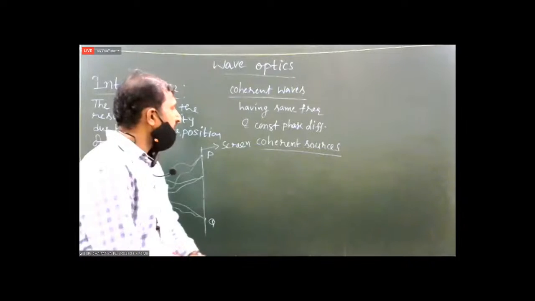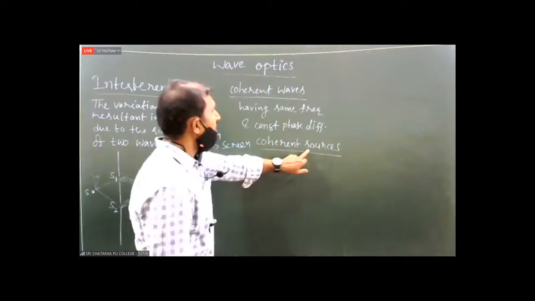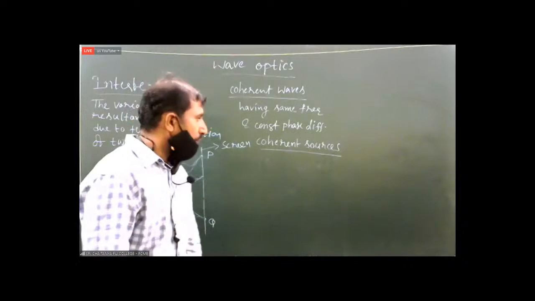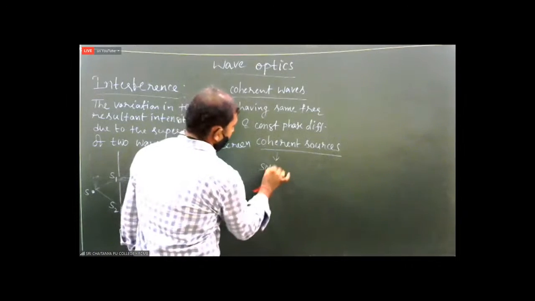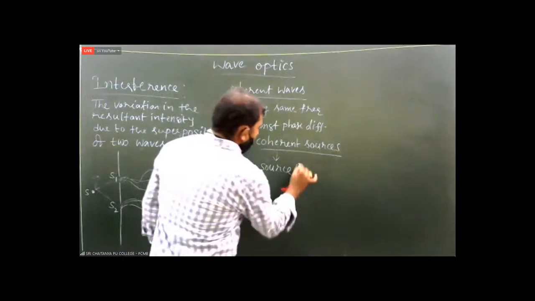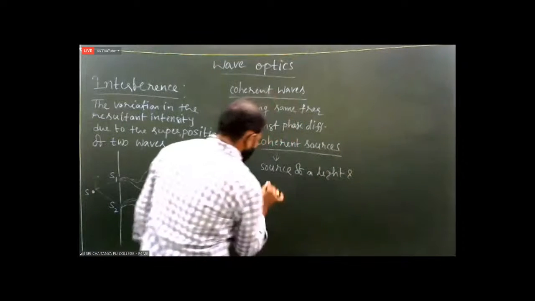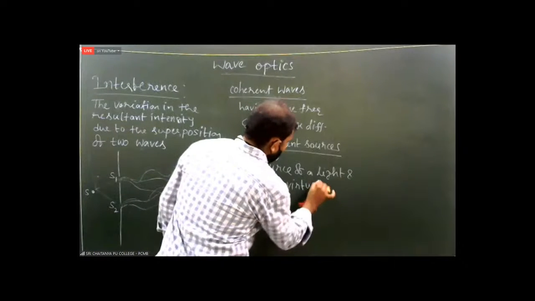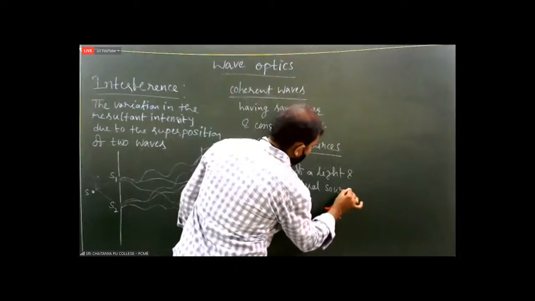Or simply we can say coherent sources are the sources of light which can produce coherent waves. Example: a source of light and its virtual image or virtual source.